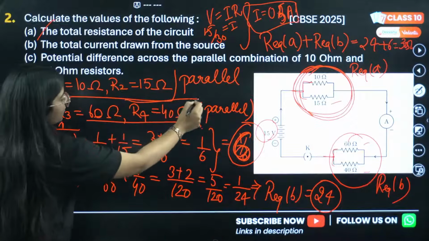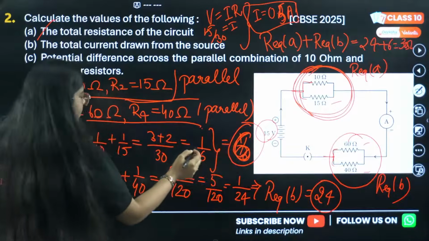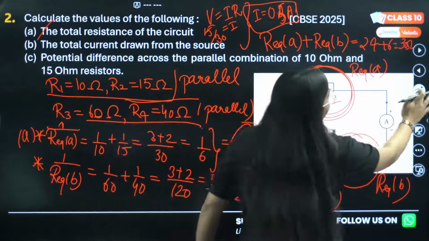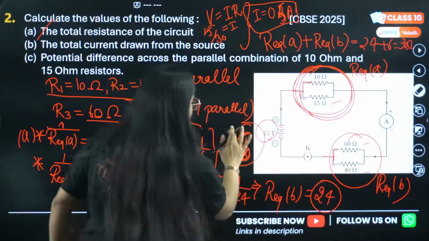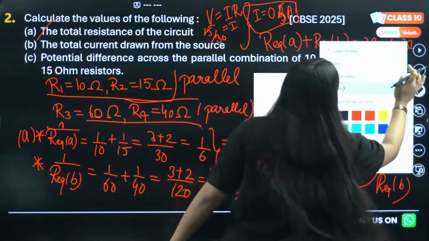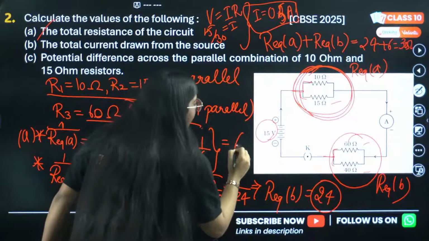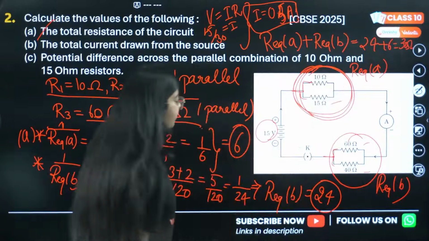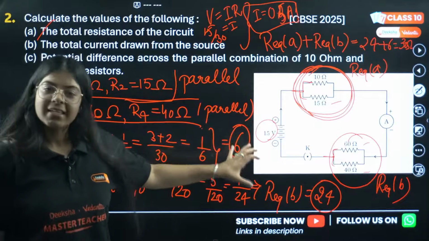We know that is parallel, and the combination of 10 and 15 ohm comes out to be 6 ohm.